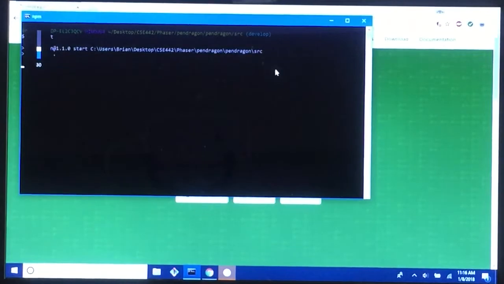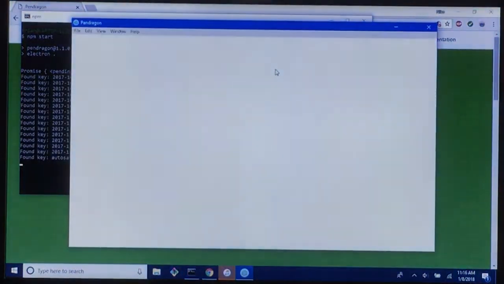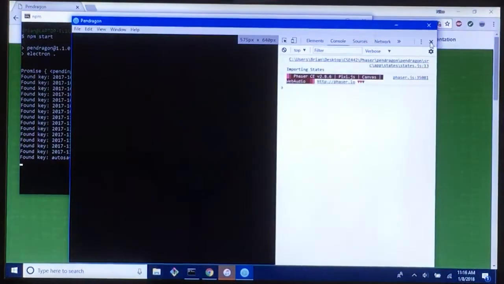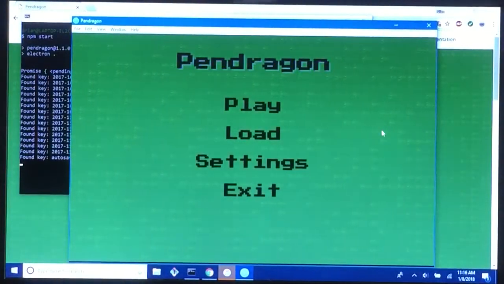I won't download it from the website. I'm just going to run it off my local develop branch here. Yep, npm start. There we go. We'll just give it a second to boot up. Close the developer tools. Alright, and so here's the main menu.